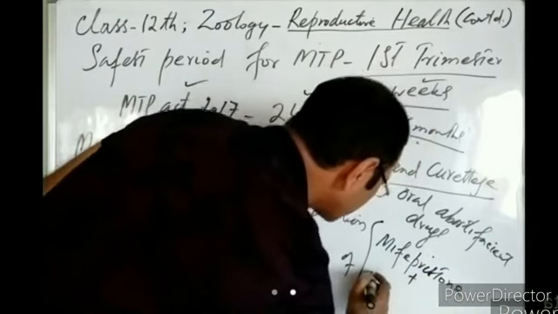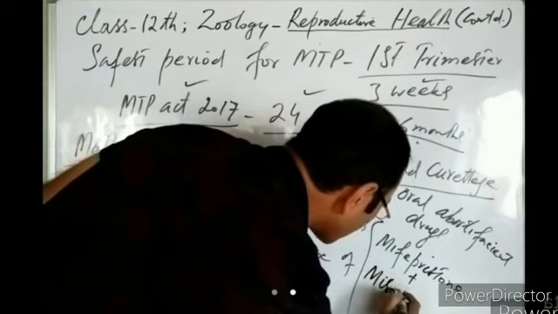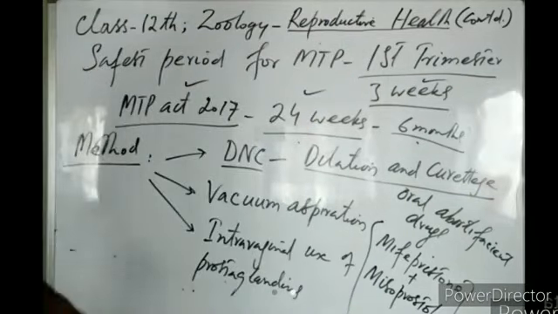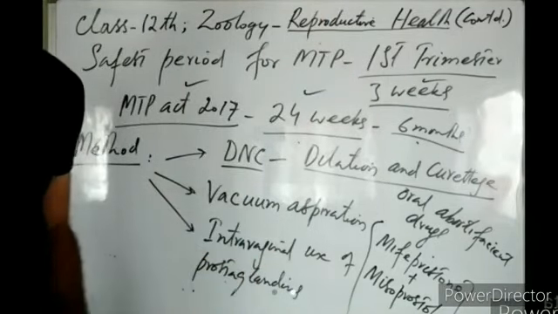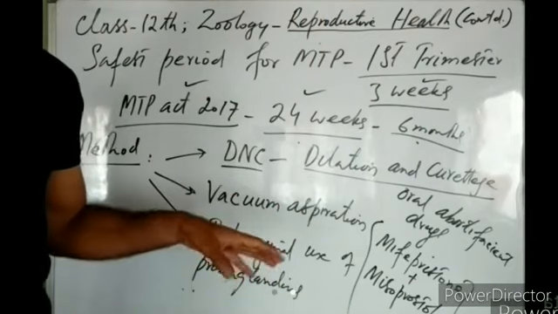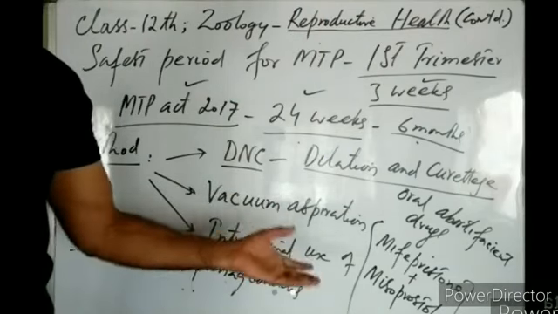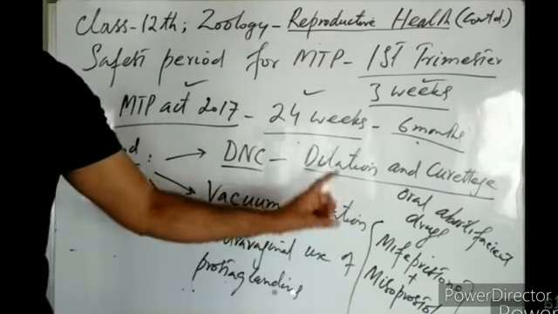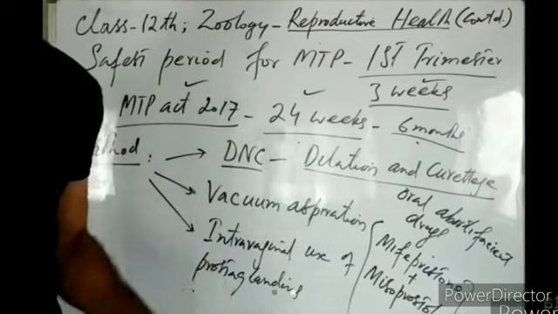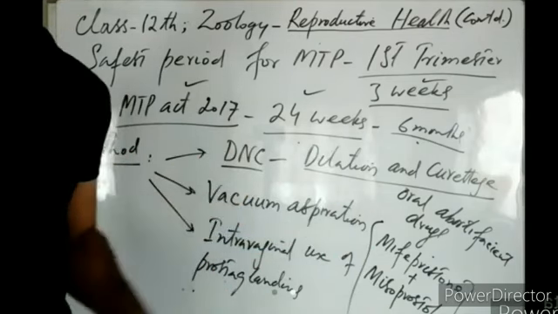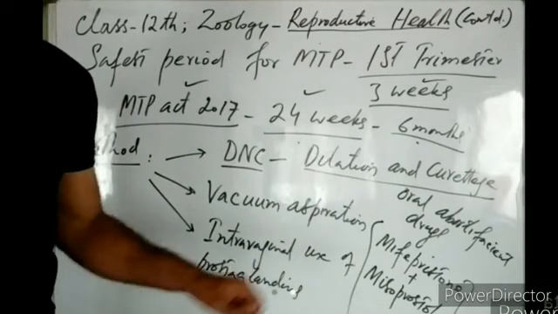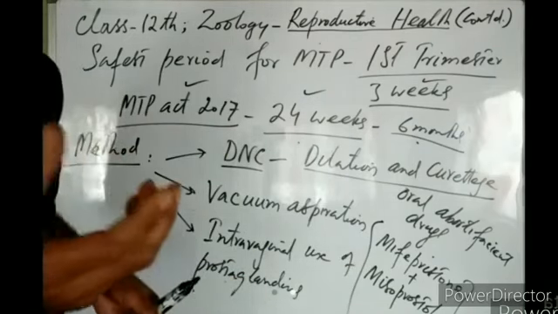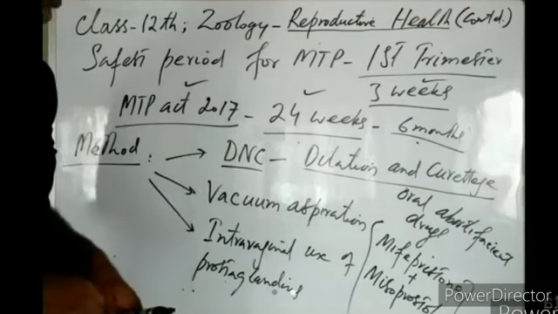It is given in combination with another drug known as misoprostol. So mifepristone in combination with misoprostol is given to the patient orally some 6 hours, or 4 hours, before carrying out dilation and curettage. These drugs help in removing the blastocyst from the implant, from the uterine endometrium, right?